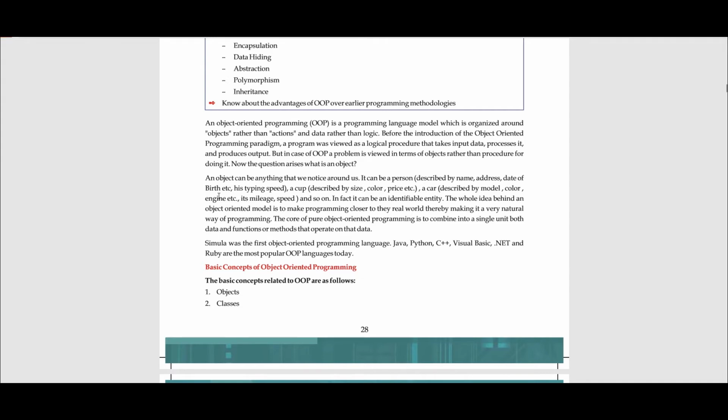Now suppose Ram is an employee in an IT firm. The core functions that Ram does are that he writes code, he develops code, and he also participates in meetings, and so on. So these are certain functions that Ram can perform, and Ram has certain properties.